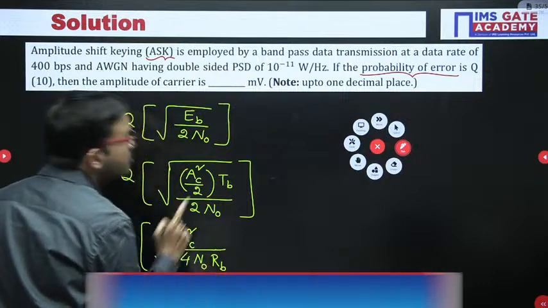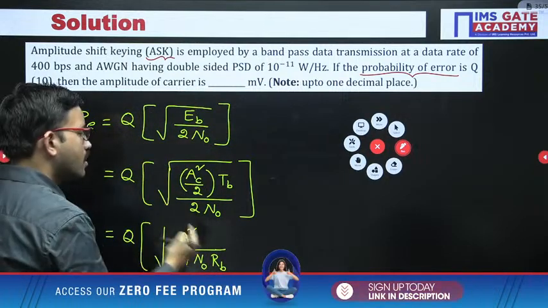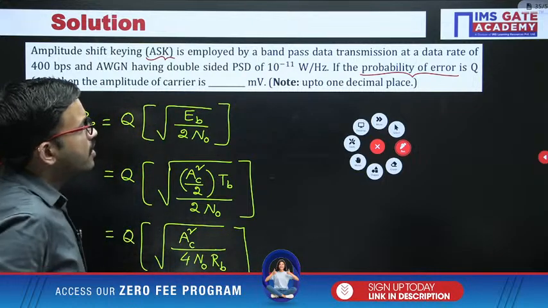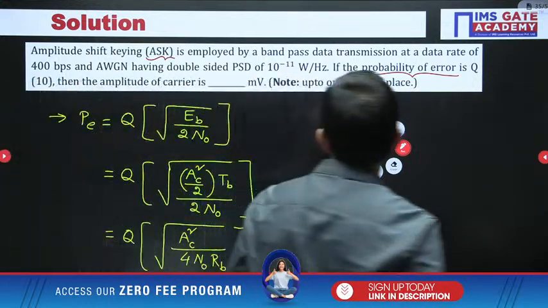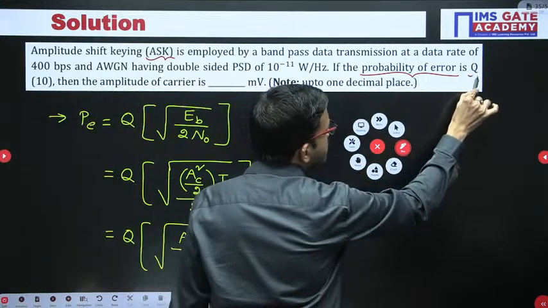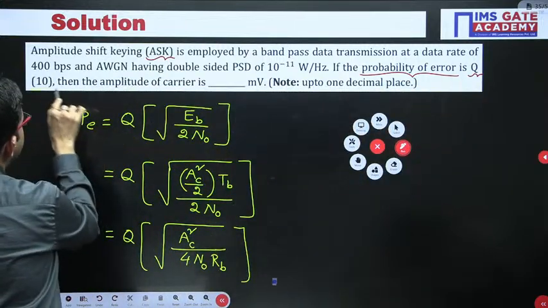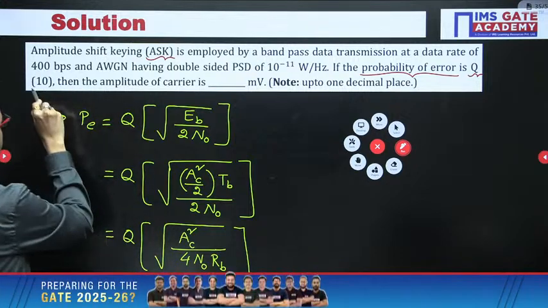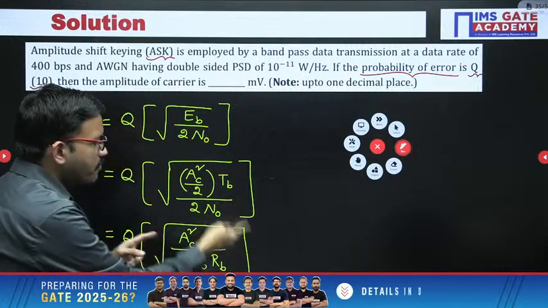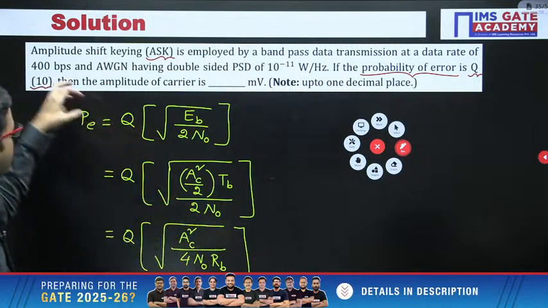Because in this question you are having the bit rate, so directly you can substitute here. Now just observe in this question, the probability of error is given as Q of 10. That means whatever internal term you are having, that entire internal term we have to equate to 10.